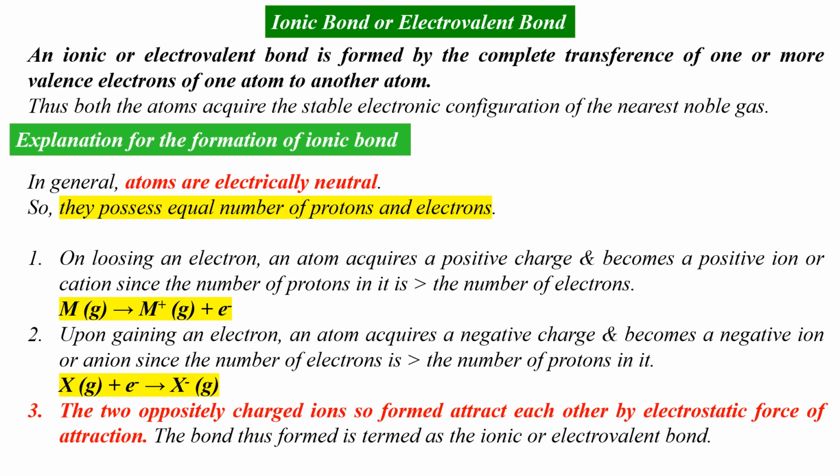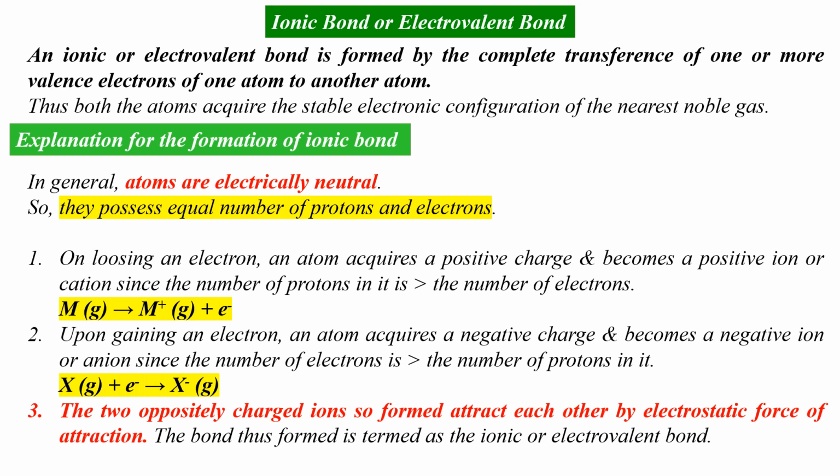Now, how is an ionic bond formed? We know that atoms are electrically neutral. Hence, they should possess an equal number of protons and an equal number of electrons. Upon losing an electron, an atom acquires a positive charge and it becomes a positive ion, or in other words, a cation, since now the number of protons present in it is greater than the number of electrons. This is given by the process M(g) gives M+(g) plus electron.